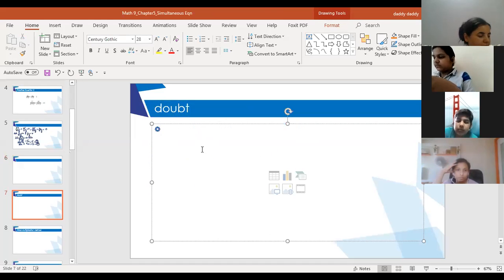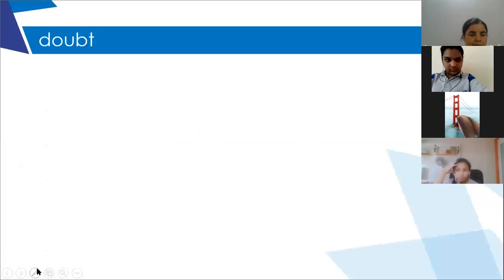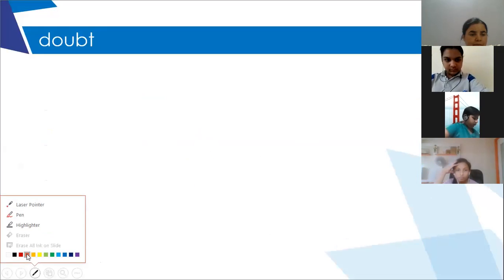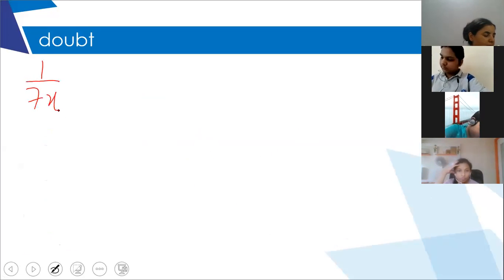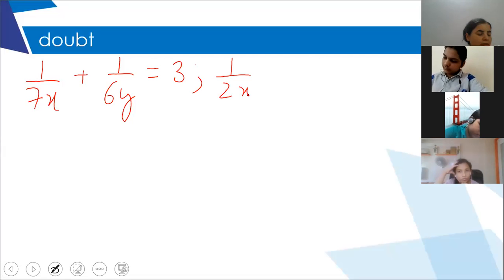The question is like this. I'm writing the question. 1 upon 7x plus 1 upon 6y is equal to 3. And the next one is 1 upon 2x minus 1 upon 3y is equal to 5.